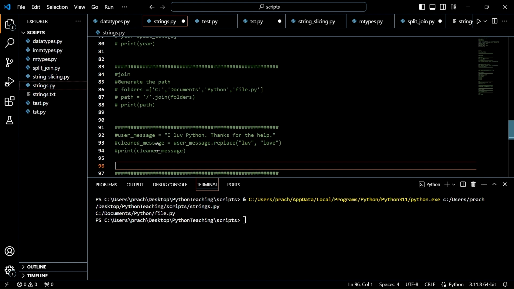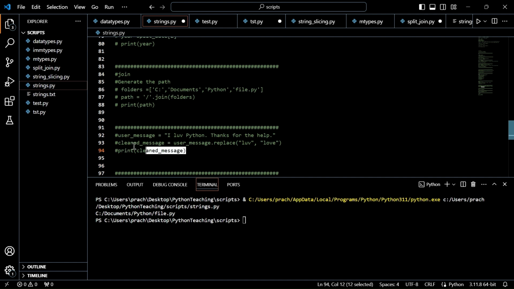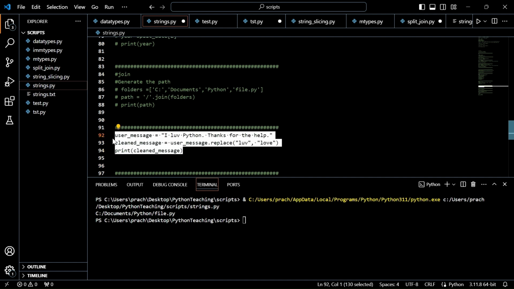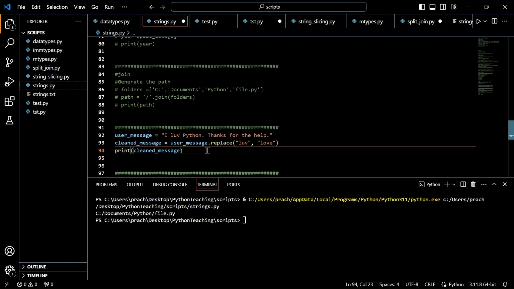Let's go to the next one. Here we will see the replace function. As the name suggests, it helps us to replace one word with another, or one substring with another substring, in a string. So the user message is "I luv python, thanks for the help", but the spelling of love is wrong. This is chatbot data where the user has entered it and you're trying to correct it.